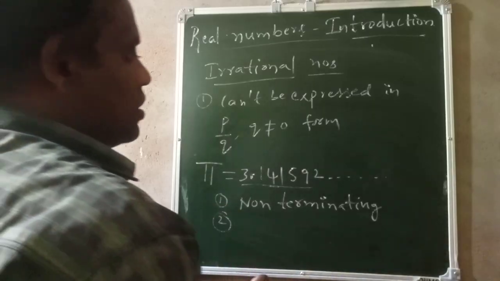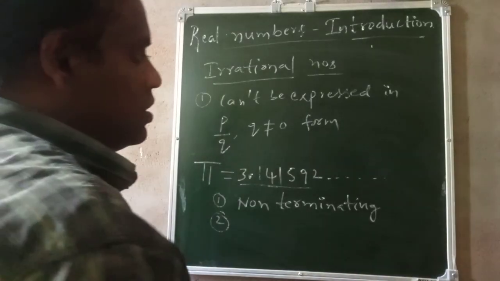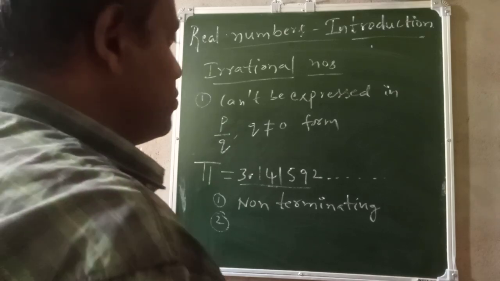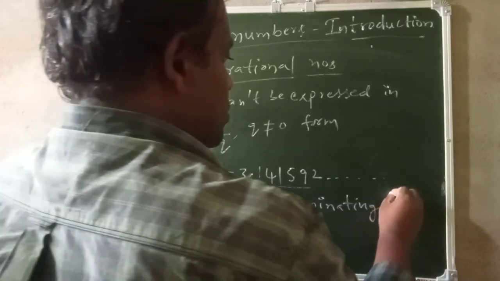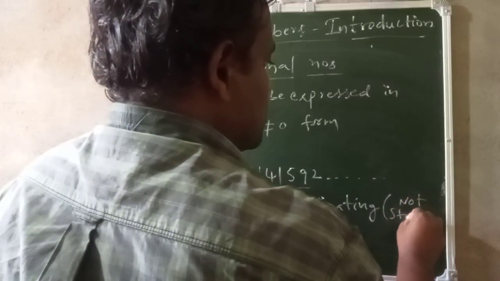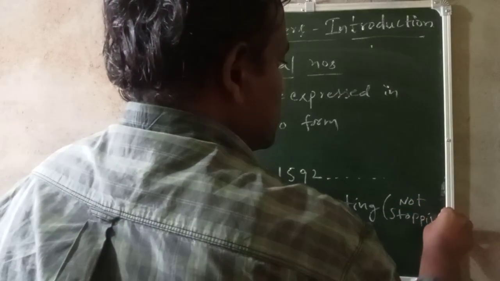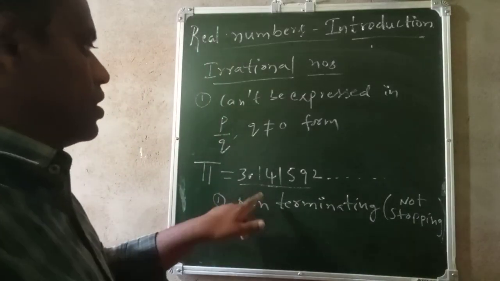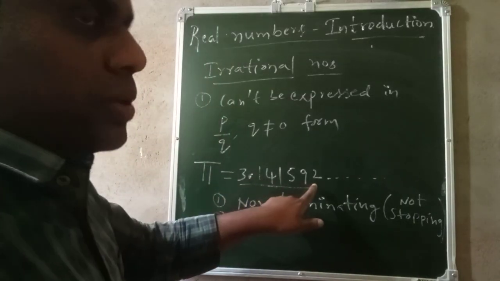Non-terminating. Non-terminate means stop, not stopping, not ending, like that. So the meaning of non-terminating is not stopping. Not stopping means after the decimal point, what are the numbers?